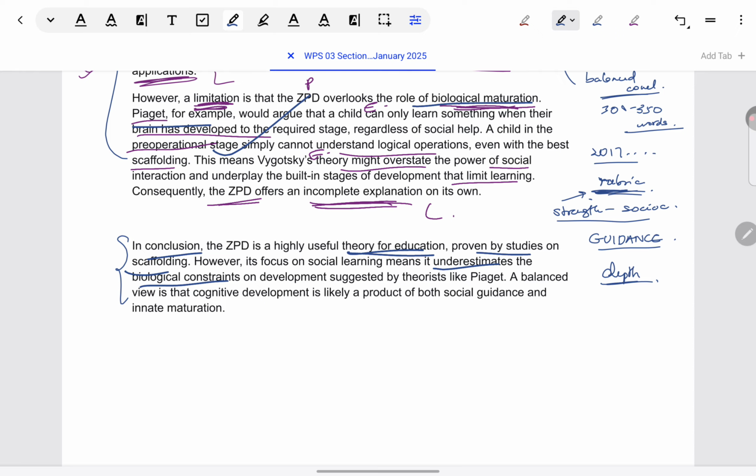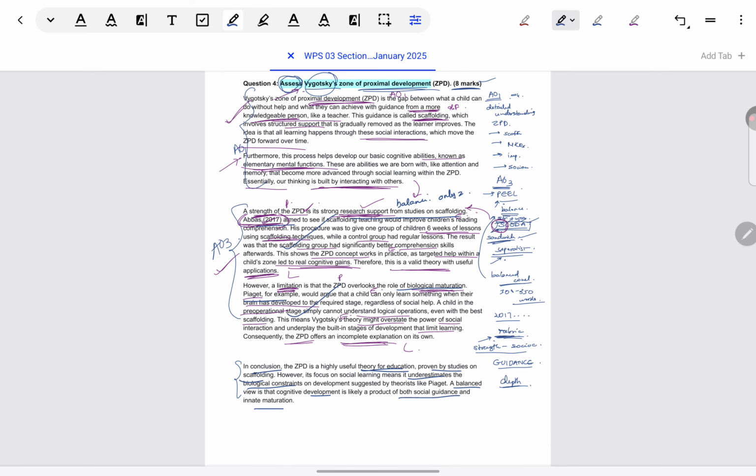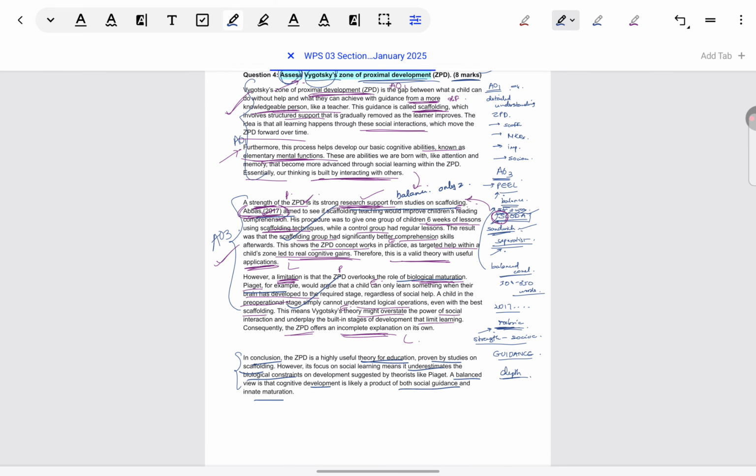If the child hasn't reached a certain maturation ability, we cannot expect that only scaffolding will be enough to get the child to that level. So a balanced view is that cognitive development is both social guidance and innate maturation. But Vygotsky's theory is not able to consider both. Okay, so this is what your answer should look like. Any AO1 plus AO3 answer, so any evaluate or assess answer should look like this.